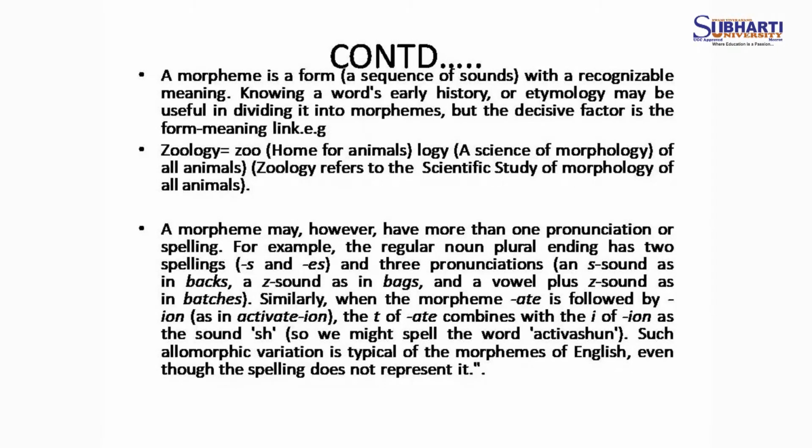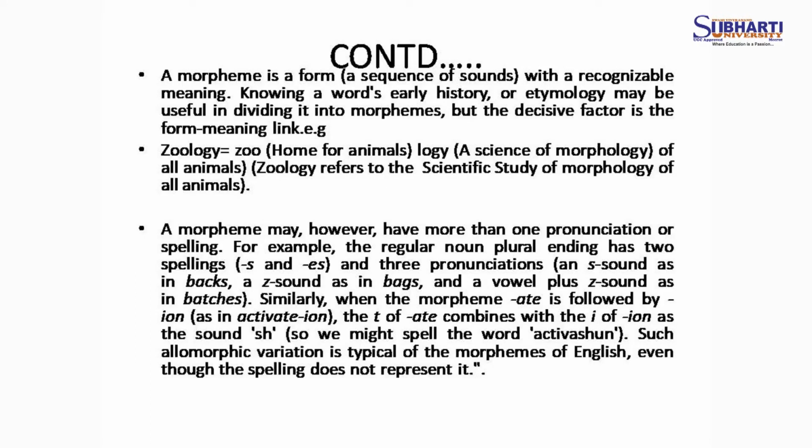Similarly, when the morpheme ate is followed by ion, such as in activate, or if I say the word activation, that ate is changed into ion, activation.